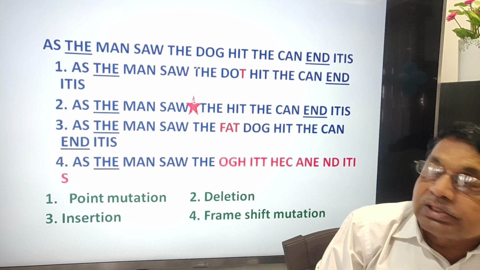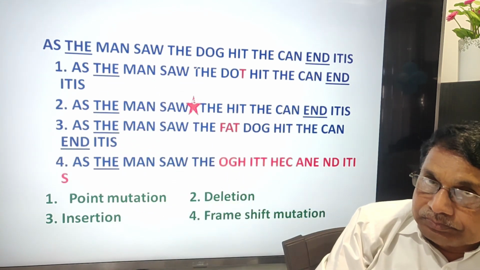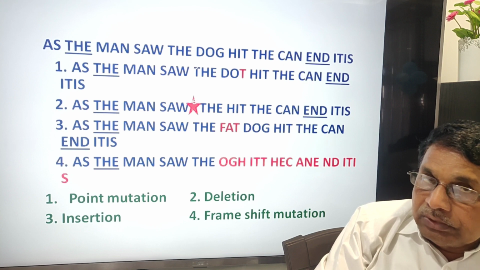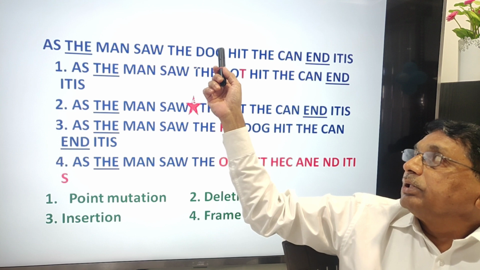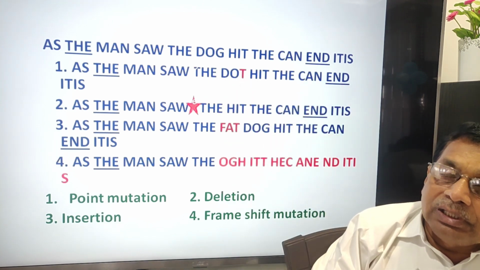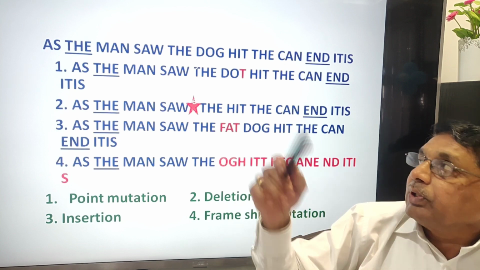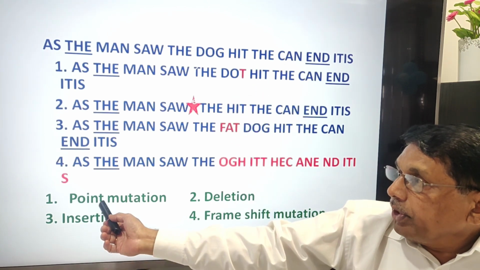Now let us see. Here, point mutation. Instead of dog, instead of G, T. Similarly, in place of one nucleotide, another nucleotide. This is point mutation.